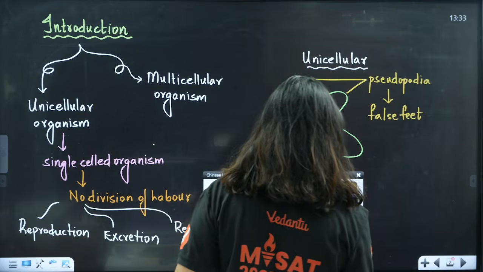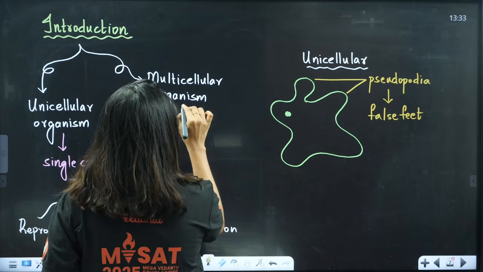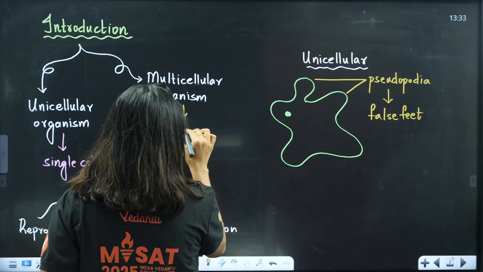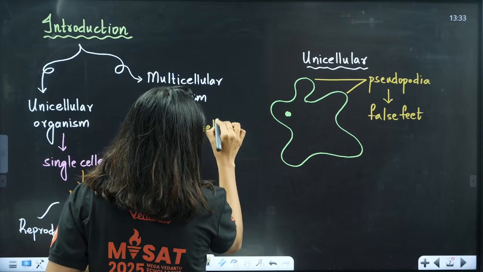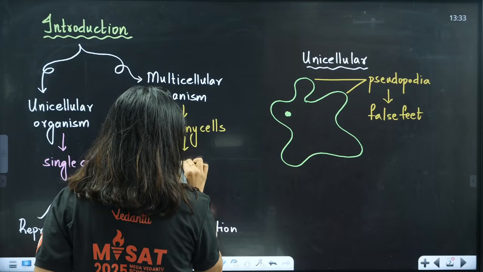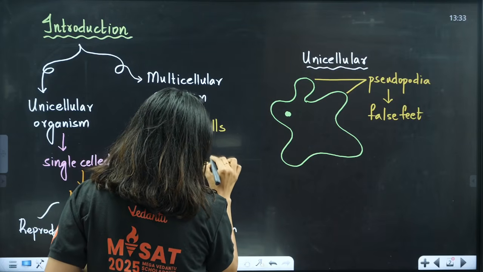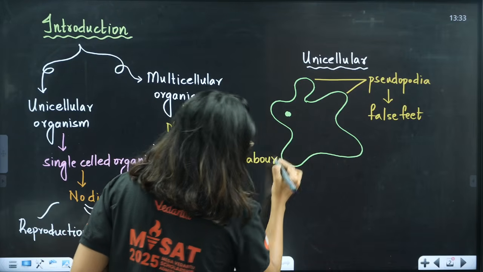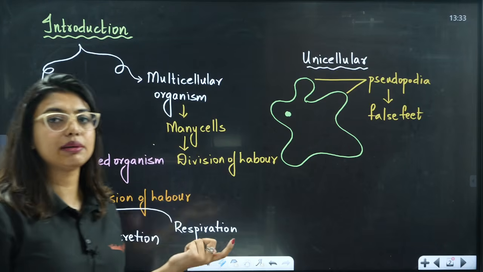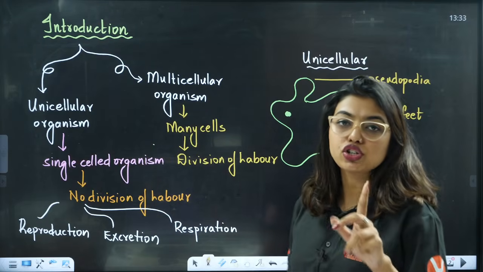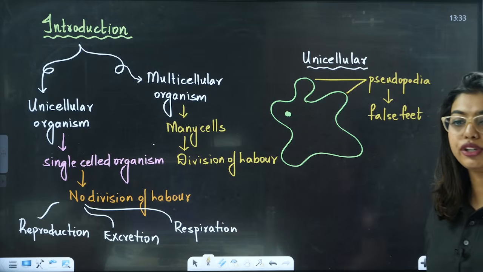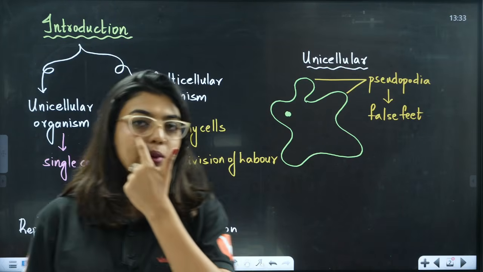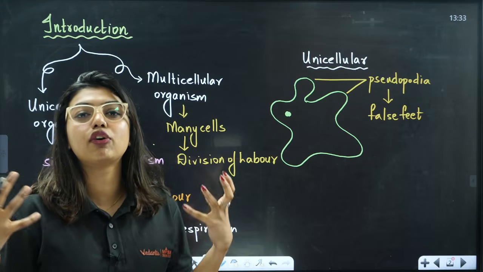But what is a multicellular organism, students? Here we see a body organization. That means here we know that there are many cells. Multi means many. In the many cells, obviously division of labor is present. Yes or no? Will our digestive system do the job of the excretory system? And if you have not watched the excretory product and elimination chapter in one shot, you're missing out on a lot. So please go and check that out. It's a one shot video, a detailed lecture is there. So when there is division of labor, students, what is going to happen? We'll have many cells performing many different functions.